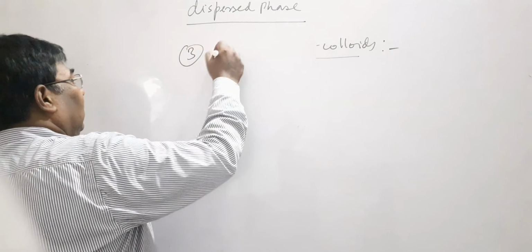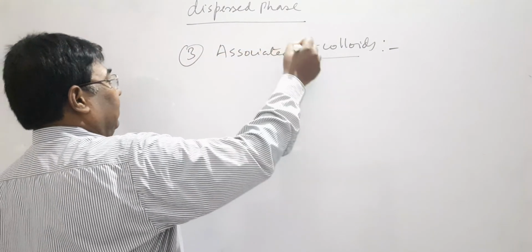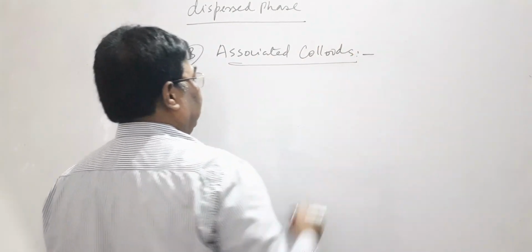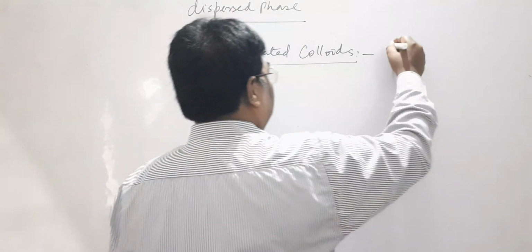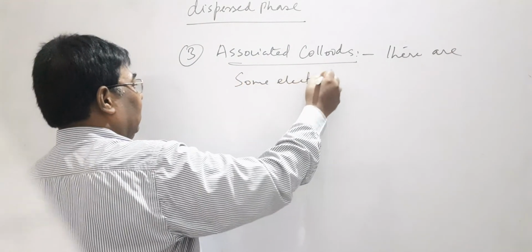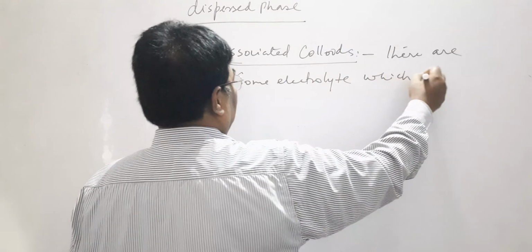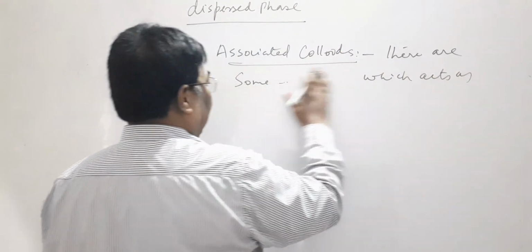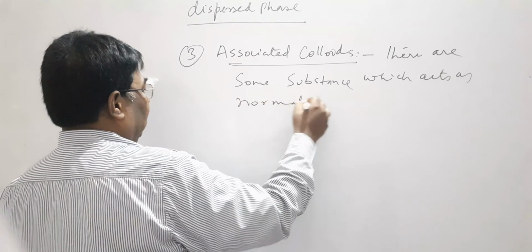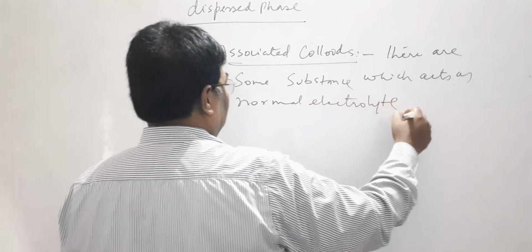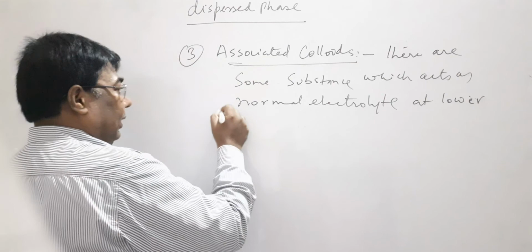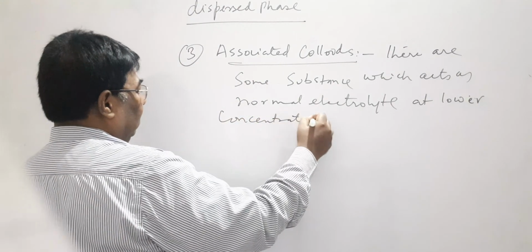Number 3, associated colloid. There are some substances which act as normal electrolytes at lower concentration, but when